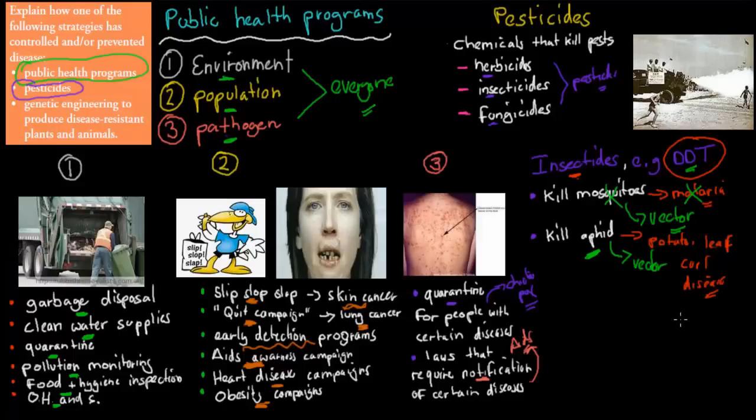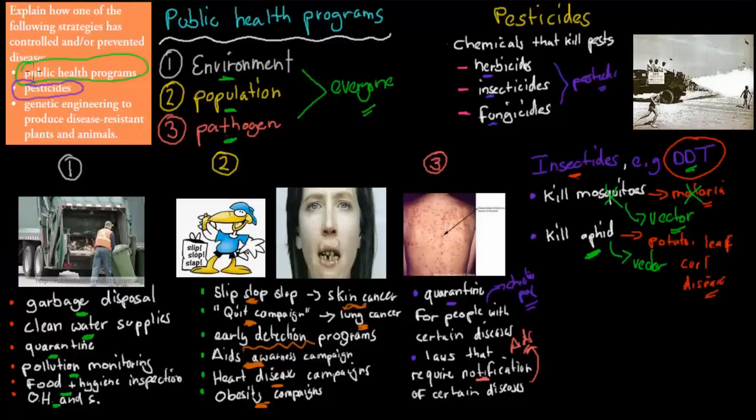So these different types of chemicals get used to kill this worm. In this case, it kills the worm. The worm is a vector for a disease. So if we kill the worm, that means we've prevented the disease from occurring. That means we save our potatoes. And that is a problem. Aphids are a problem in Australia, so we use different types of insecticides to kill them.